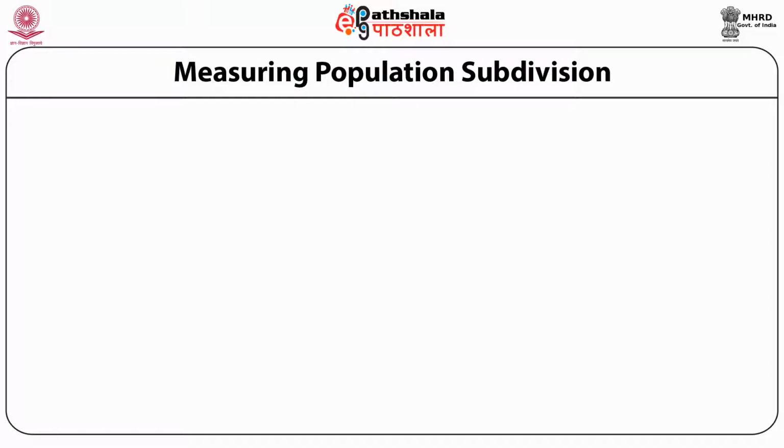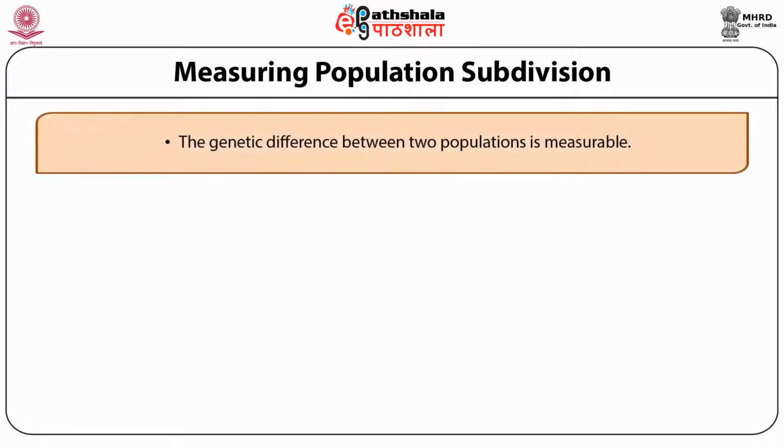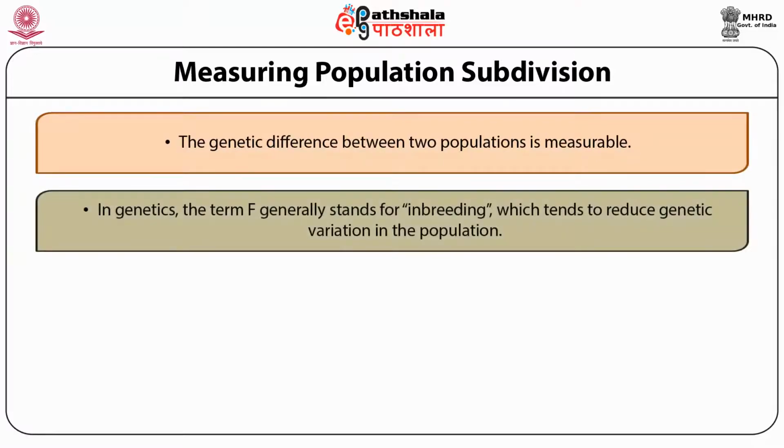Measuring population subdivision. It is very important in genetics to measure the population subdivision. The genetic difference between two populations is measurable. In genetics, the term F generally stands for inbreeding, which tends to reduce genetic variation in the population.